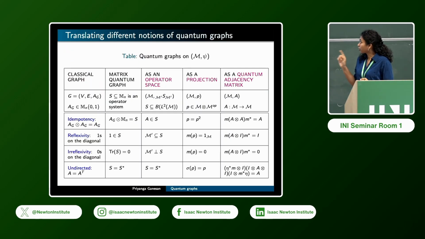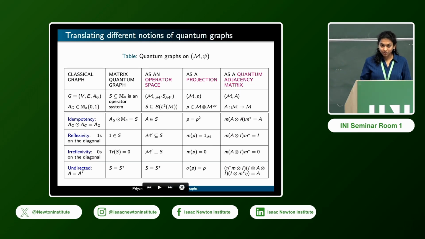So here is a summary of how you can translate the properties in these different perspectives: one as an operator space, one as a projection, and one as an adjacency matrix. And then this is the matrix quantum graph that appears in quantum information theory. I wish I had another table like that at the end of my talk, but it did not fit on the slides.